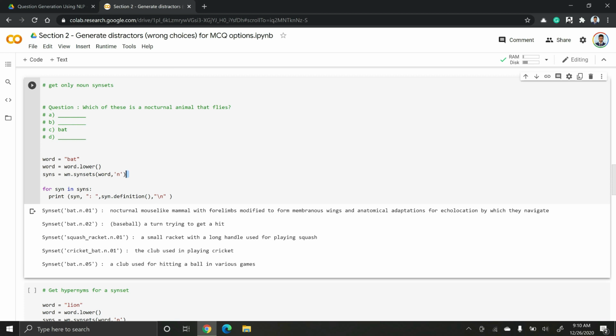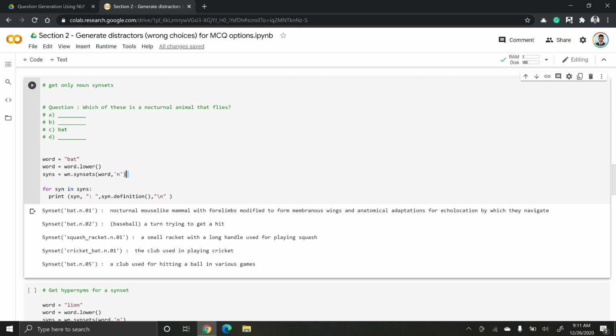But still our problem is not solved, because among these 5 senses we need to find the exact sense that we want to use in this context, because only then we can find out distractors for that sense.